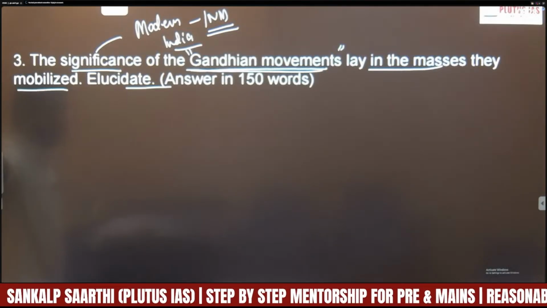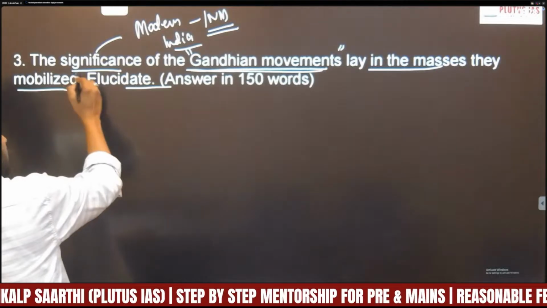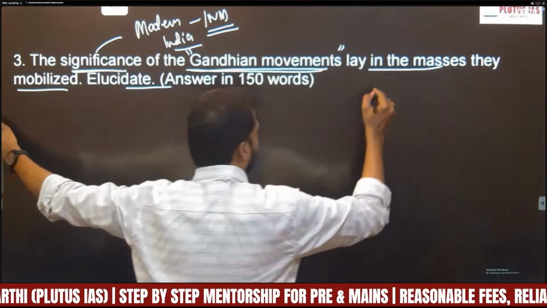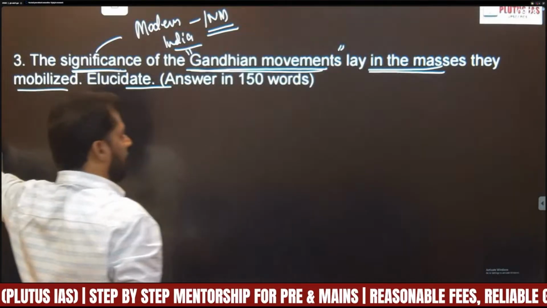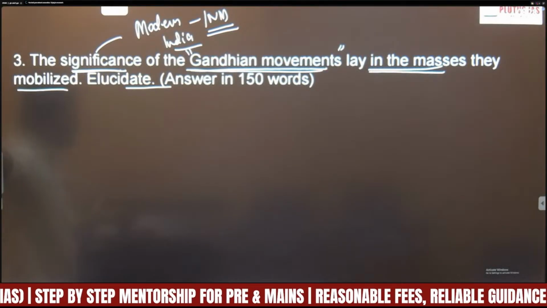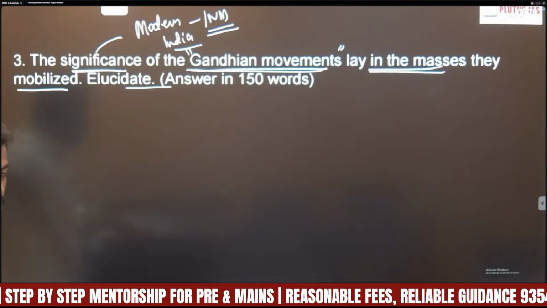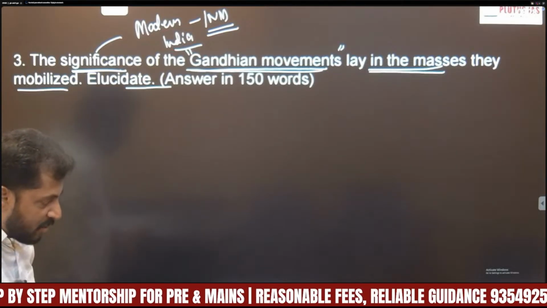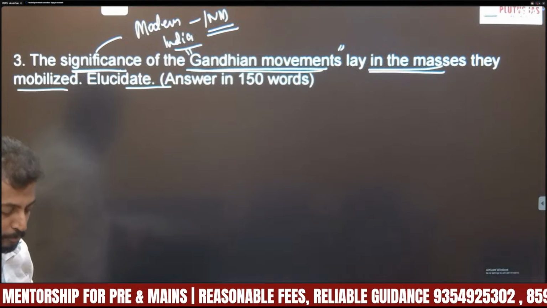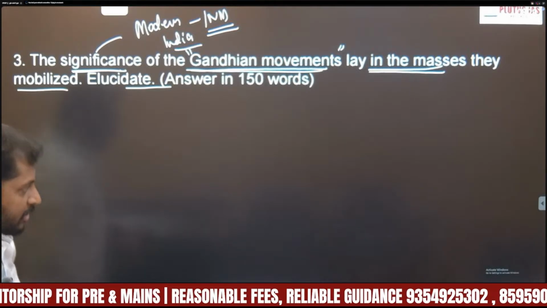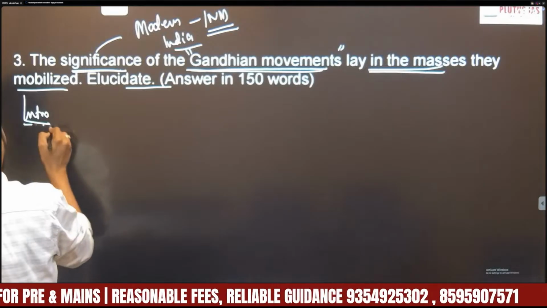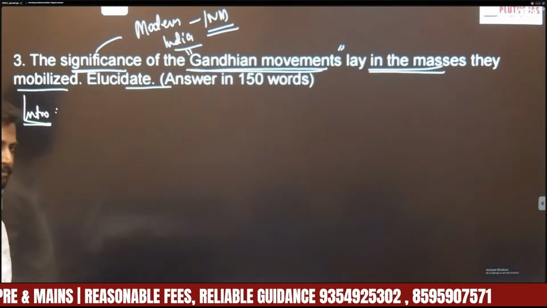So what's the demand of the question? It is asking you to elucidate the significance of these Gandhian movements in mobilization of masses. So that's the question actually. Asking you to elucidate or examine the significance of Gandhian movements in mass mobilization, right? So let us approach the question.